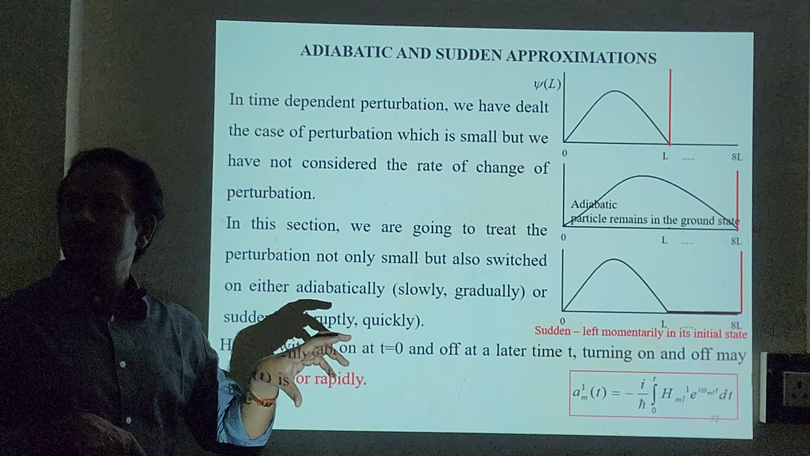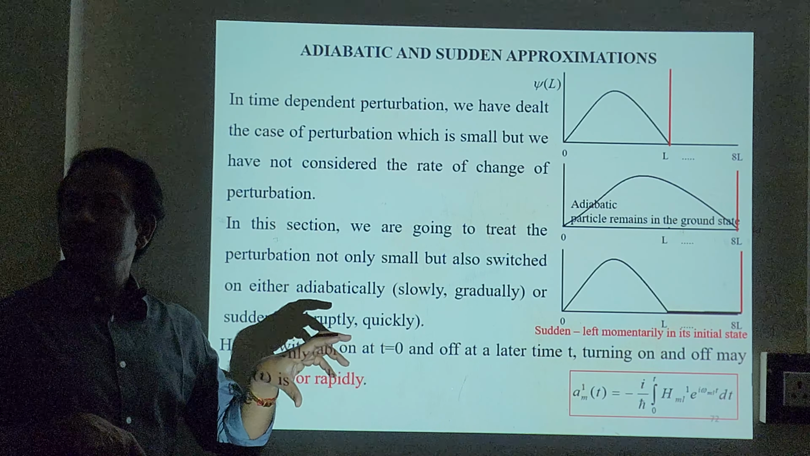Here a slowly varying potential is considered. The Hamiltonian of the system evolves slowly with time, your H of t. H of t is switched on at a time t equal to 0 and switched off later at time t. So you are going to switch on now. After some time you are going to switch it off. We have not paid attention to the rate of change of perturbation with respect to time so far.